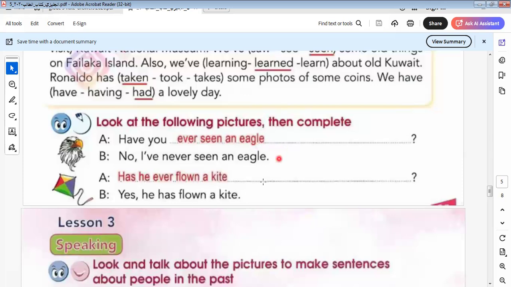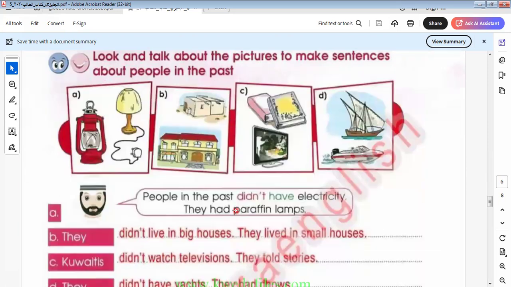Have you ever seen an eagle? No, I have never seen an eagle. Here never means not. Okay, never replaced not. Has he ever flown a kite? Yes, he has flown a kite.